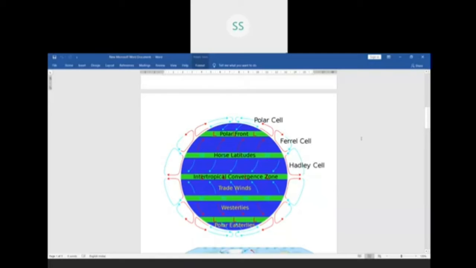You can see the winds. These arrows which are shown, they are the winds which are blowing. You can see. Now this depends upon the latitude and altitude of a place. They influence temperature as well as precipitation.